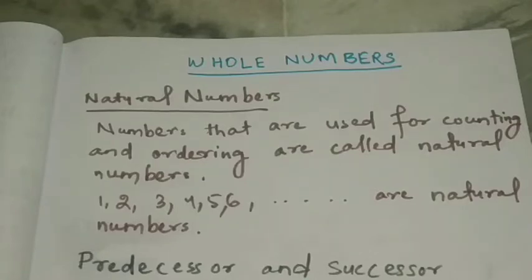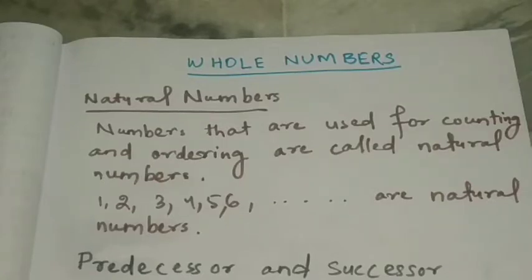We are using numbers for counting. Always we start from 1 whenever we are counting: 1, 2, 3, 4, 5, 6, 7, 8, 9, 10, like this we are counting. For this counting we use natural numbers.